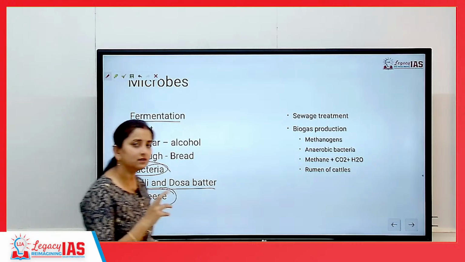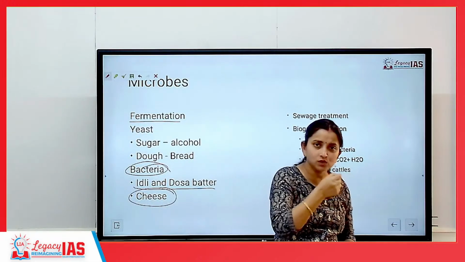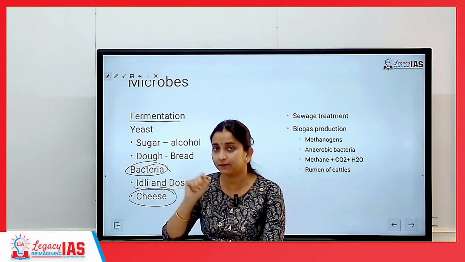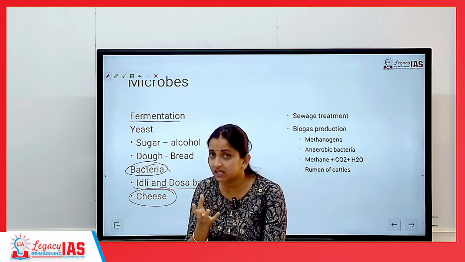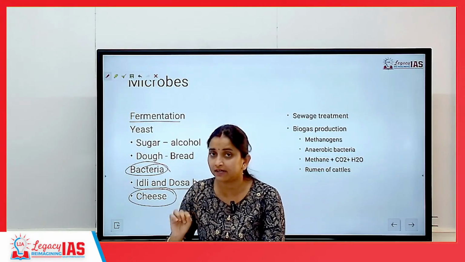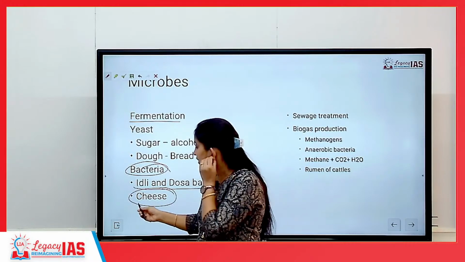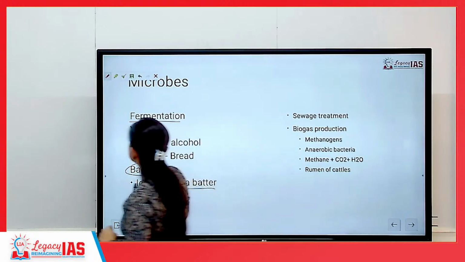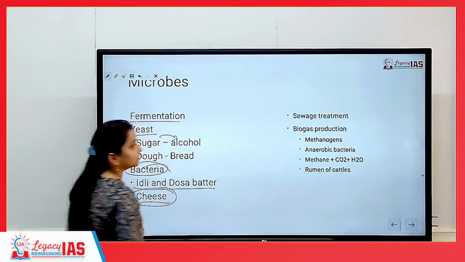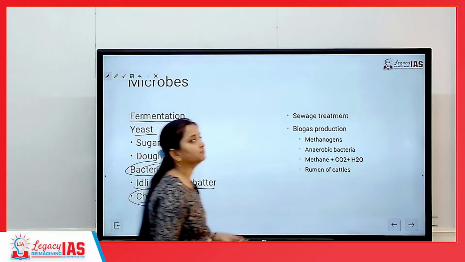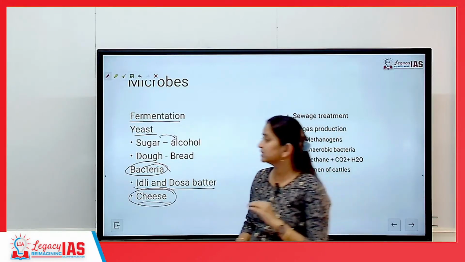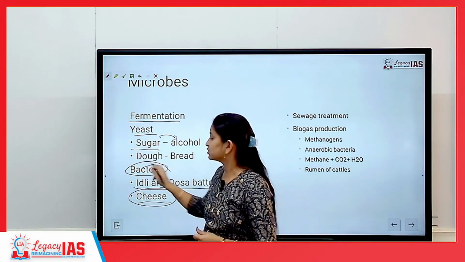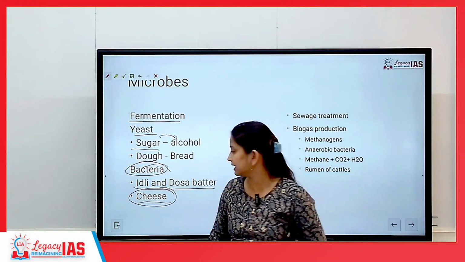So have you observed कि cheese में there are big holes, French cheese when they show that cheese block, they are having big holes. That is because the bacteria which was staying there has released carbon dioxide, and it is these carbon dioxide holes which are present there. So it is the same bacteria is used in formation of cheese. Yeast is used in formation of sugar to alcohol. So alcohol formation में we introduce a yeast to sugar, ठीक है? We also make use of yeast to convert or create bread, ठीक है?